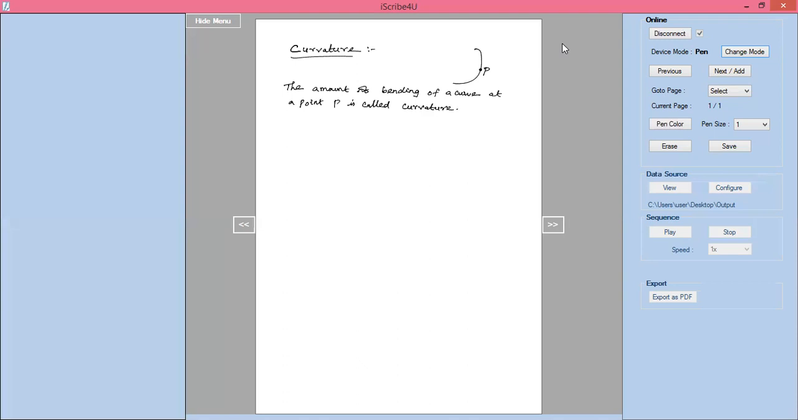Curvature, we can denote it with kappa. So we'll use this symbol, like the K symbol, you can bend it like this, kappa. Kappa equal to d psi by ds. We will write this as d psi by ds. This one should be the kappa. Kappa equal to d psi by ds. This is the curvature.